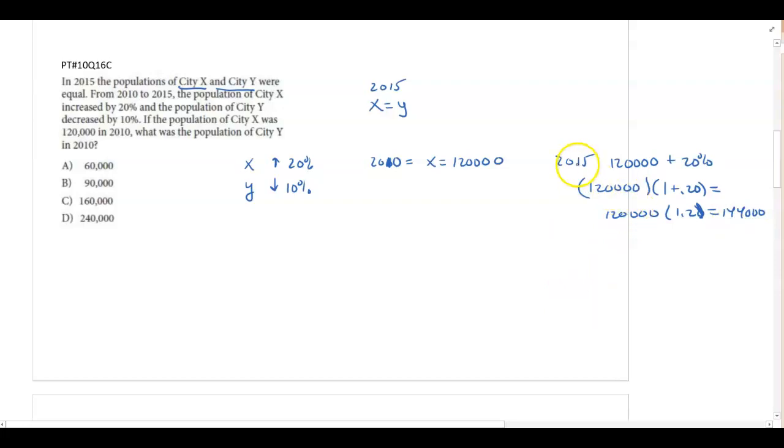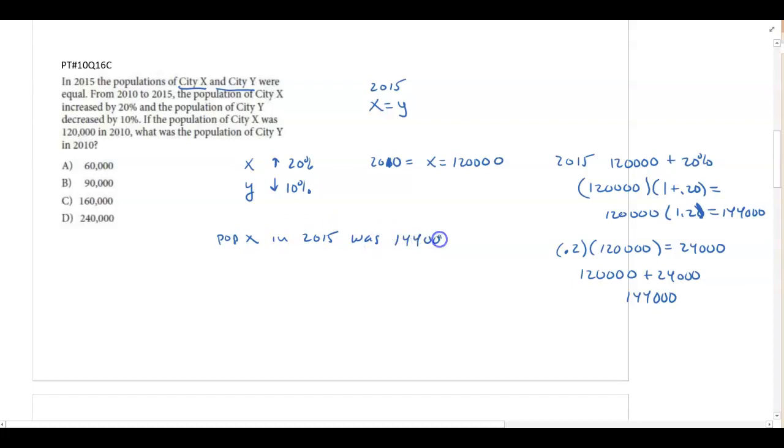The other way to calculate the population in 2015 is to take 0.2, multiply it by 120,000. That would give you 24,000, and then do your 120,000 plus 24,000, which would give you 144,000. So no matter what, the population of X in 2015 was 144,000.